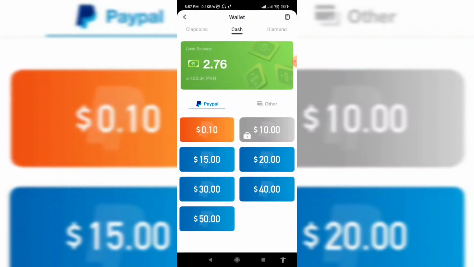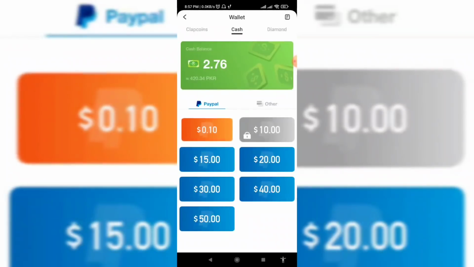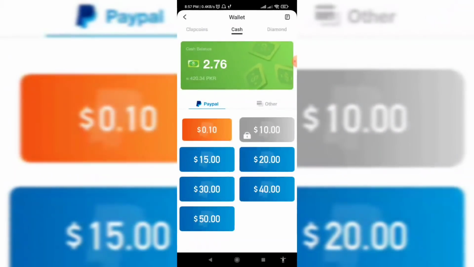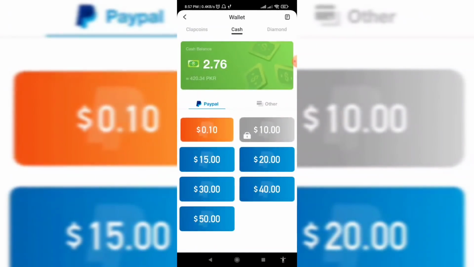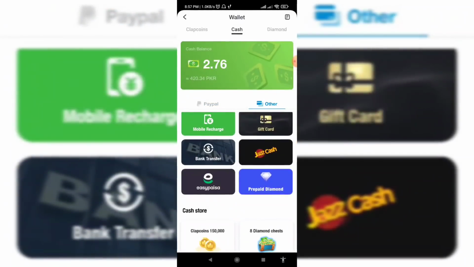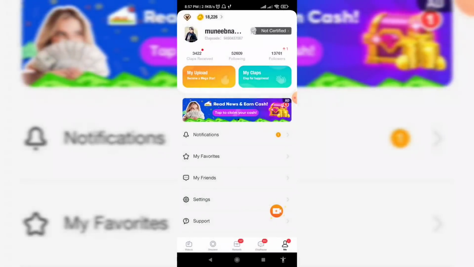The withdraw option is that you can withdraw the amount in PayPal. The lowest amount you can withdraw is 10 cents, and then $10, 15, 20 and 250. Another option is that you can recharge your mobile, gift card, bank transfer, Jazz Cash, Easypaisa or Diamond, whatever you want. So the question is how you can earn the Clip coins.